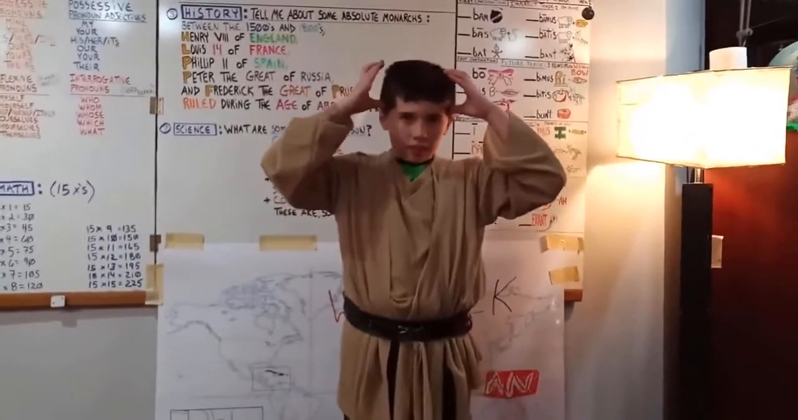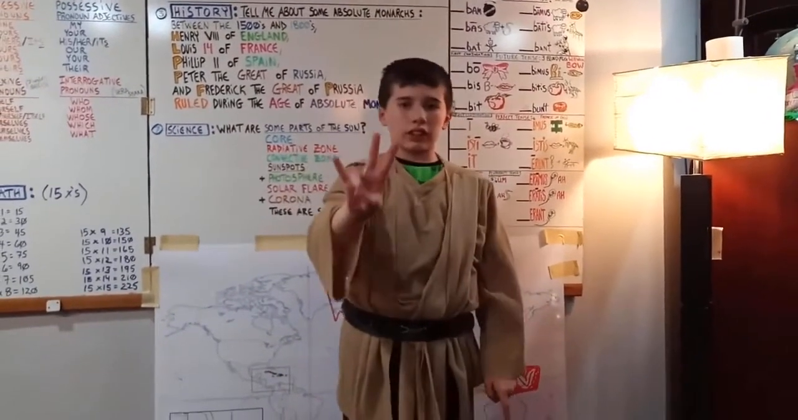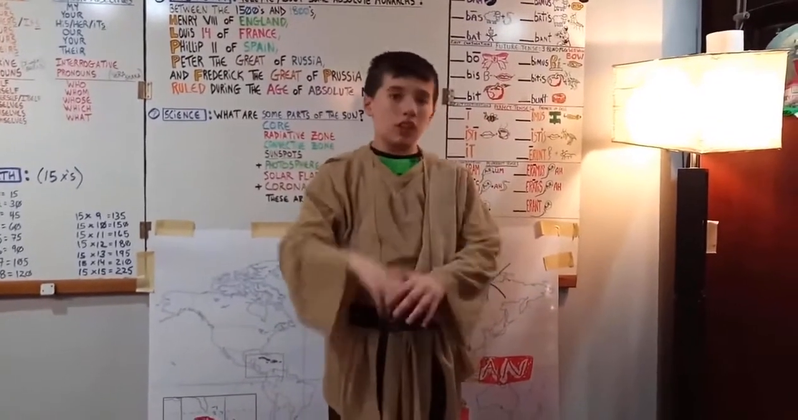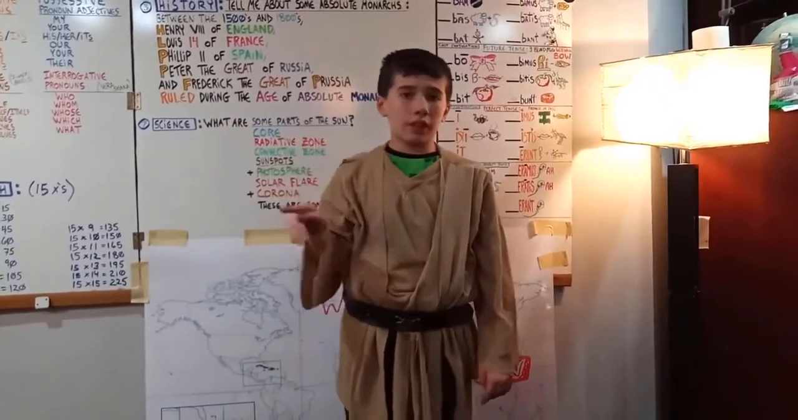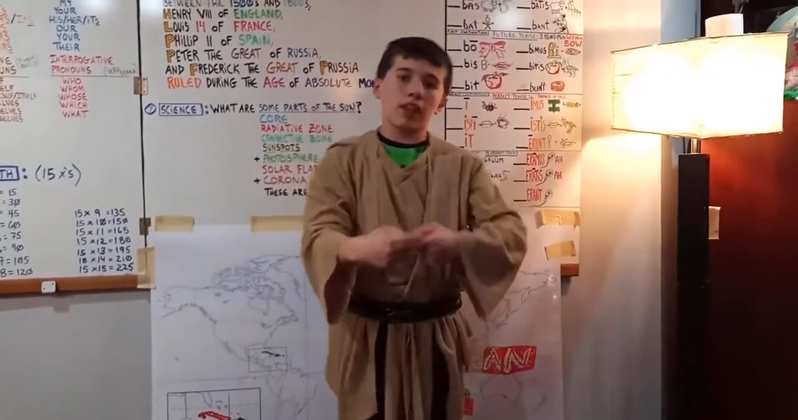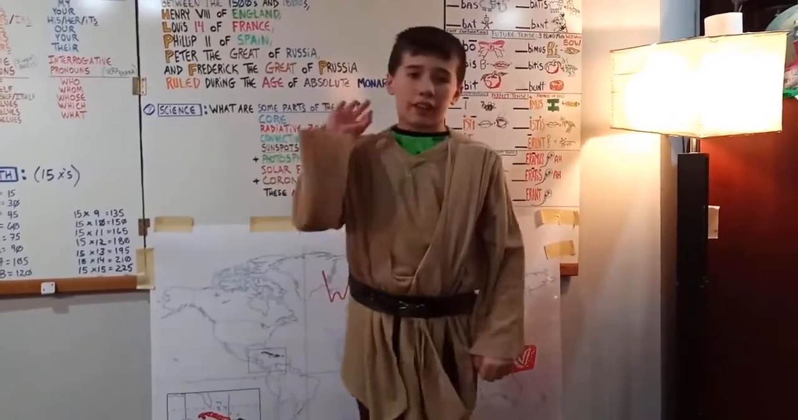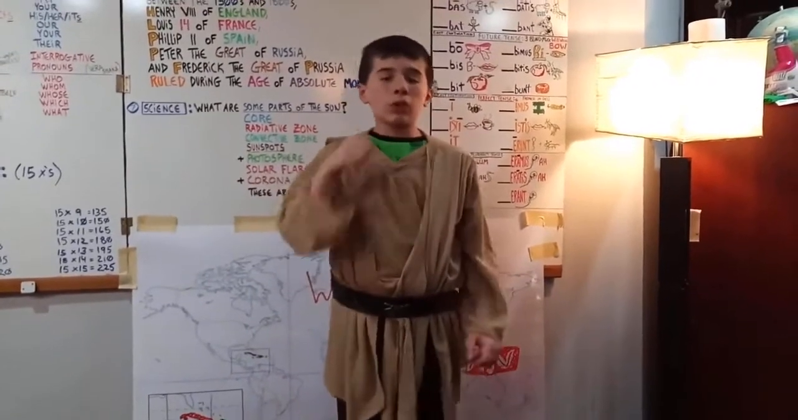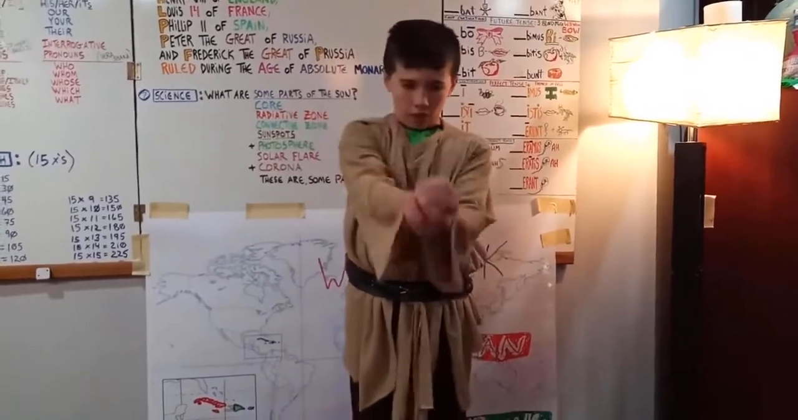So here we go. Between the 1500s and 1800s, Henry VIII of England, Louis XIV of France, Philip II of Spain, Peter the Great of Russia, Frederick the Great of Prussia, ruled during the age of absolute monarchs.